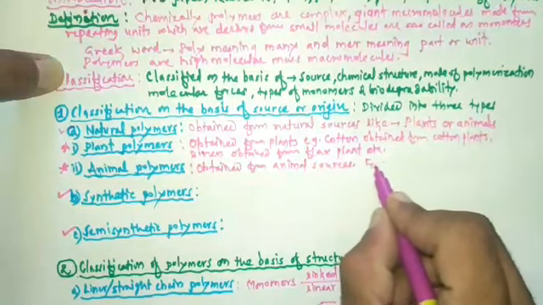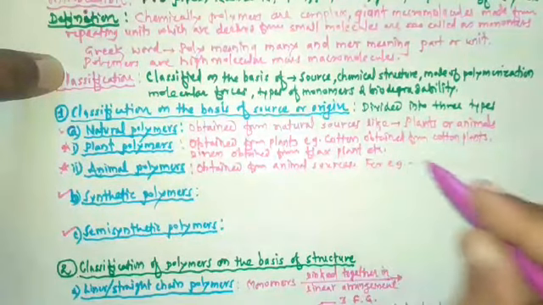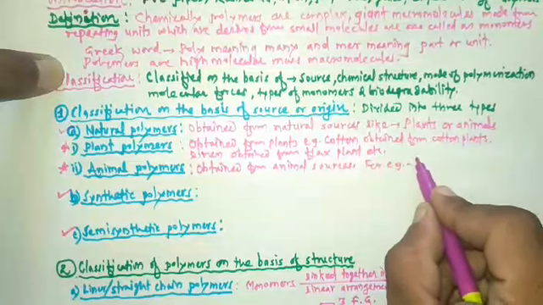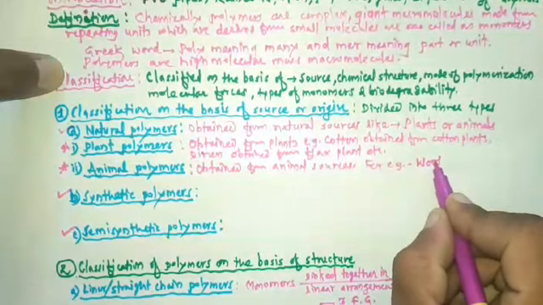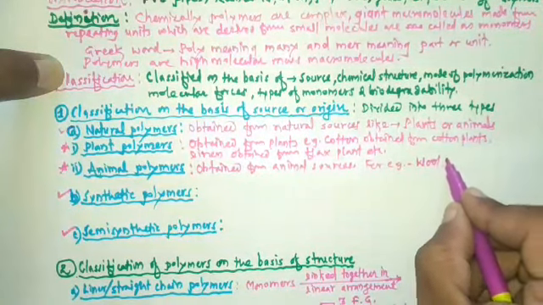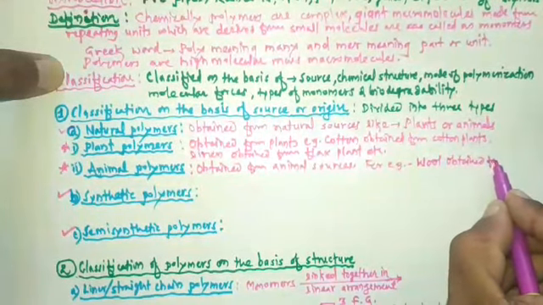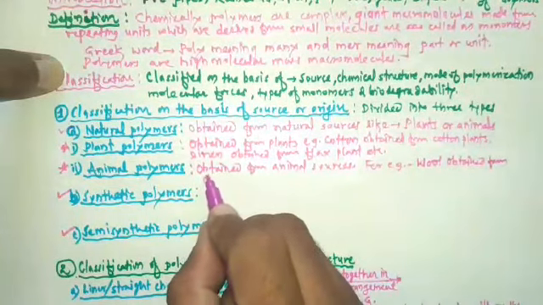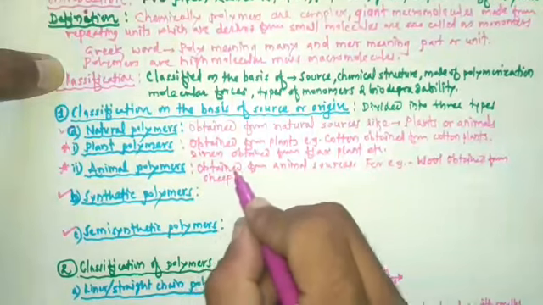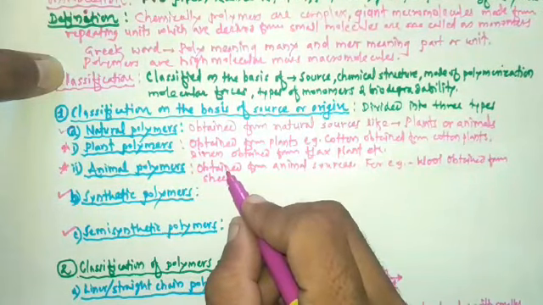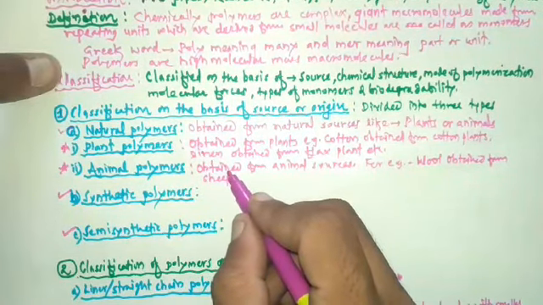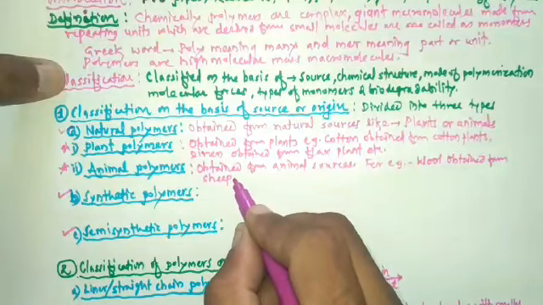For example, wool. Wool is obtained from sheep. So it is the first example of animal polymer.